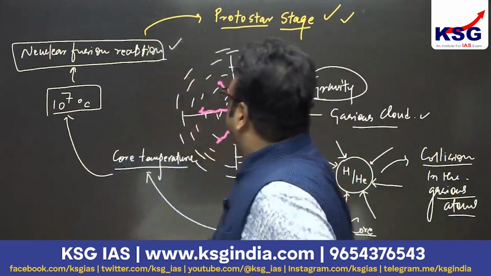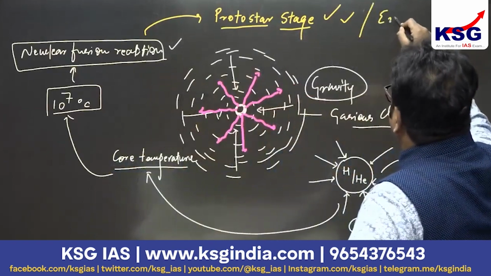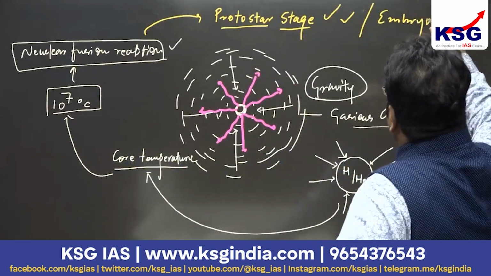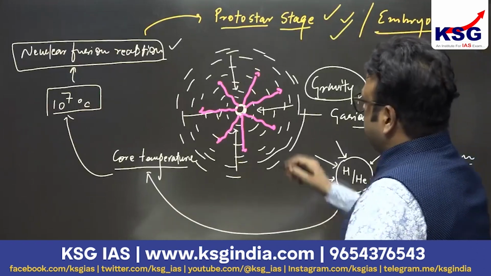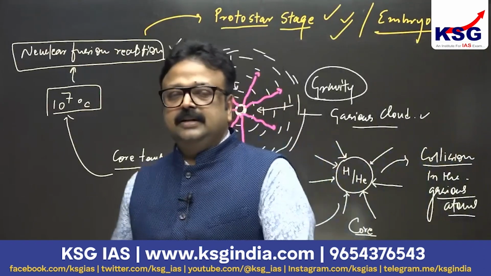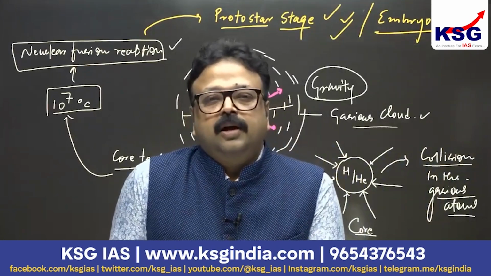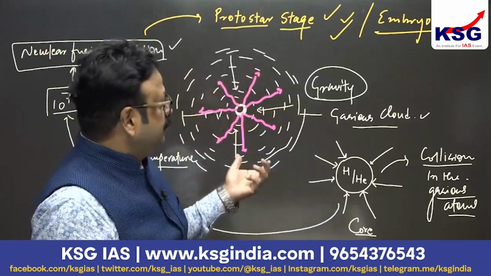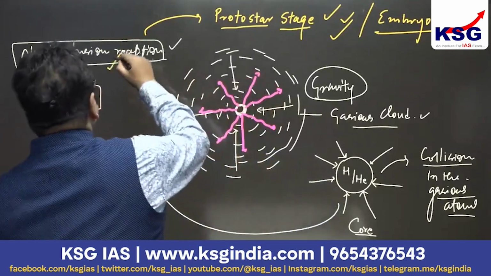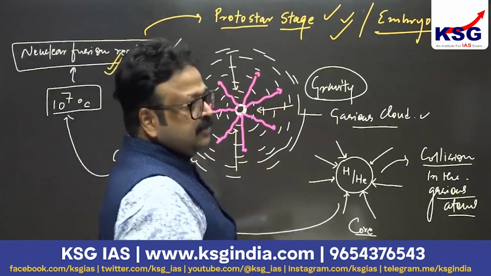Fine. So this protostar has another name, embryo star. The embryo star was formed, and this embryo star starts radiating this radiation energy from the core. How does this core get fired? Because of the nuclear fusion reaction. And for nuclear fusion reaction, what is required?